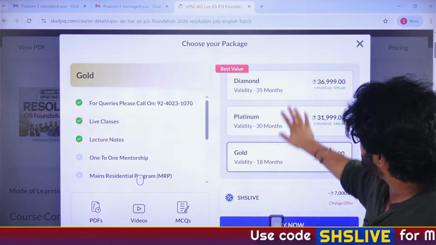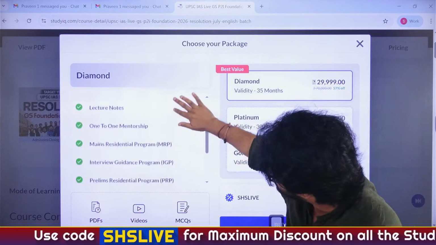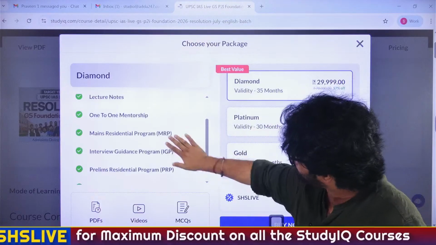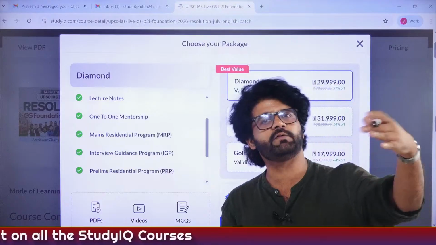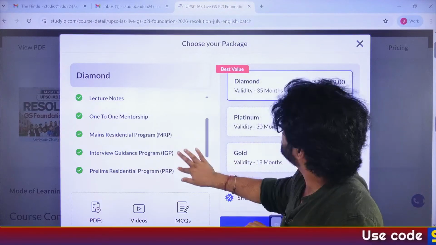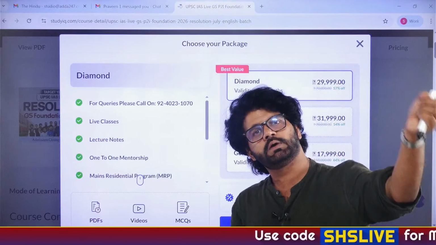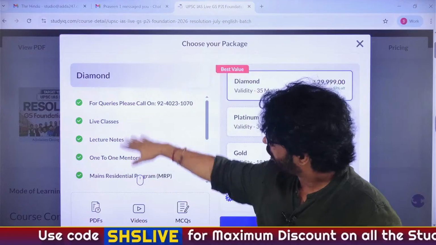So you can see here, if you go to diamond, the prices are reduced by 7,000, 29,999. So these are the features. Scholarship, MRP, Mains Residential Program. I love this. I love MRP. This is going on currently for people who have cleared pre-2025 and who are preparing for mains 2025. Same will happen with you people when you give pre-2026, clear it and then prepare for mains 2026. One-to-one mentorship. All these things are there.